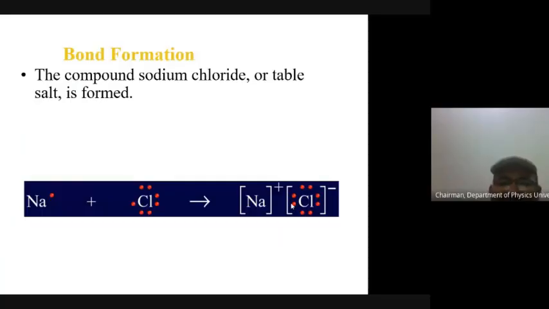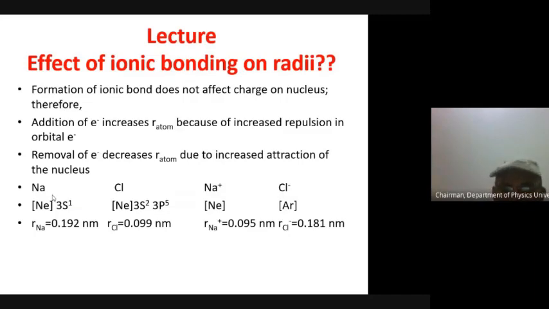Bond formation. The compound sodium chloride is a very popular example, given by most teachers, which is table salt. How does it form the bond? I was telling you about electronegativity and the electronic configuration, but let's visualize how they look. Sodium has, as I told you, to acquire the neon configuration.